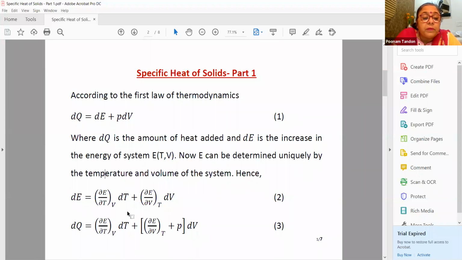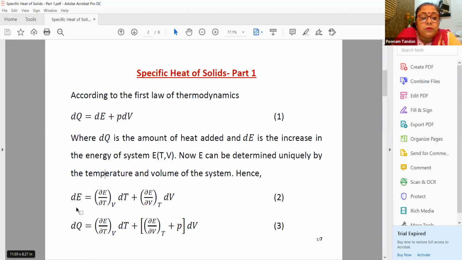This results in an increase in the internal energy dE, which is a function of T and V. If we write it in terms of partial derivatives, we get del E by del T dT at constant volume, plus del E by del V at constant temperature dV.